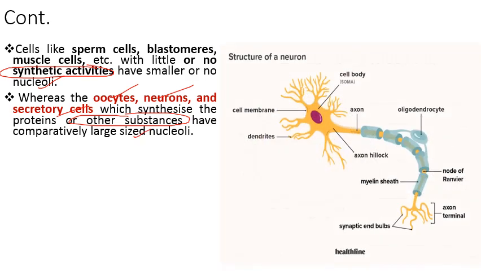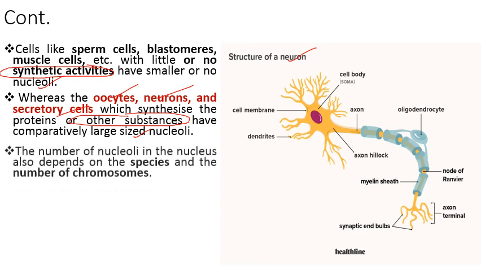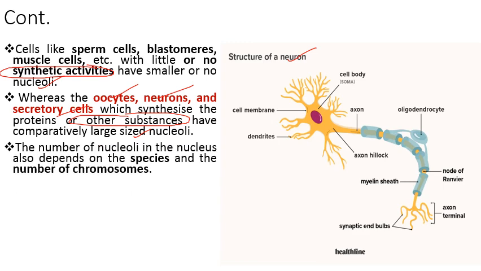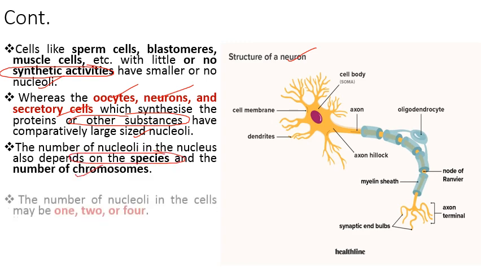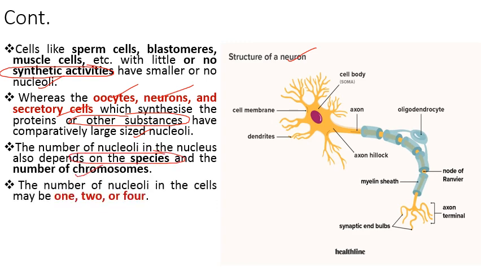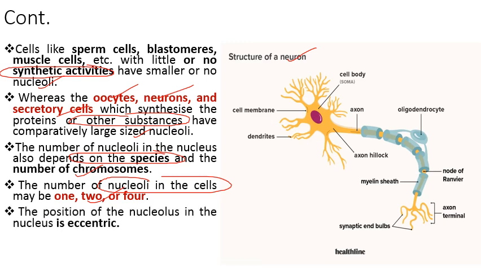तो ये जो cells हैं, oocyte है, neuron है, इनमें जो size होता है nucleolus का वो larger होता है as compared to the cells which have little or no synthetic activity. So the number of nucleoli in the nucleus also depends upon the species and the number of chromosomes. The number of nucleoli in the cells may be 1, 2 or 4. तो ये number हो सकता है एक cell में nucleolus का. The position of the nucleolus in the nucleus is eccentric, means away from center.